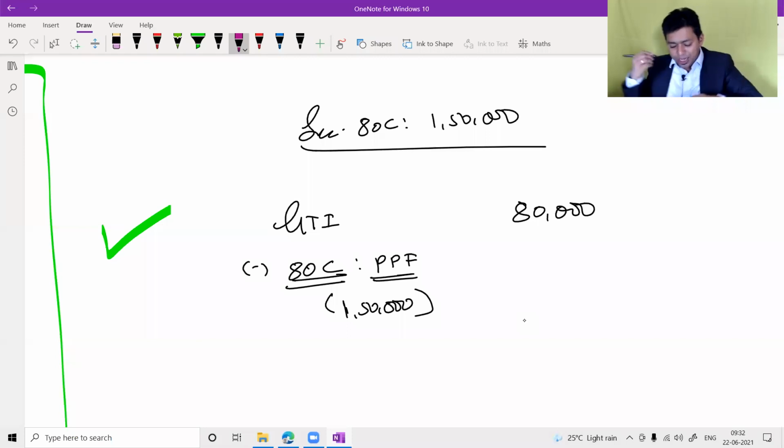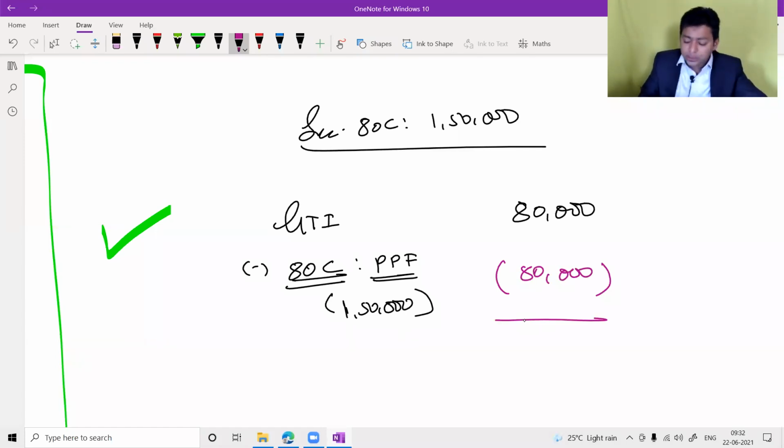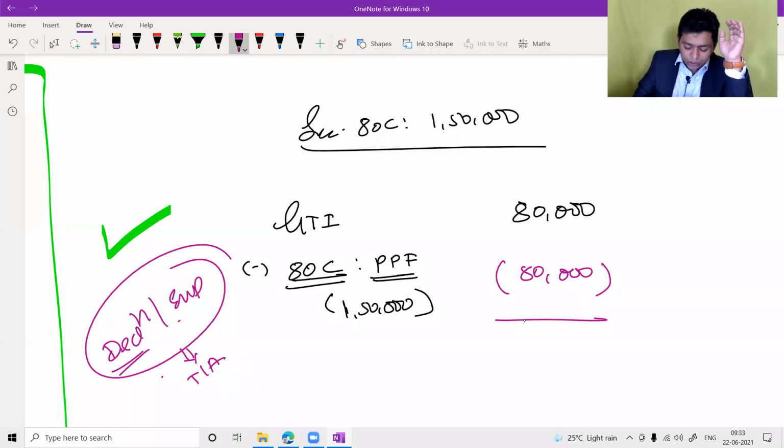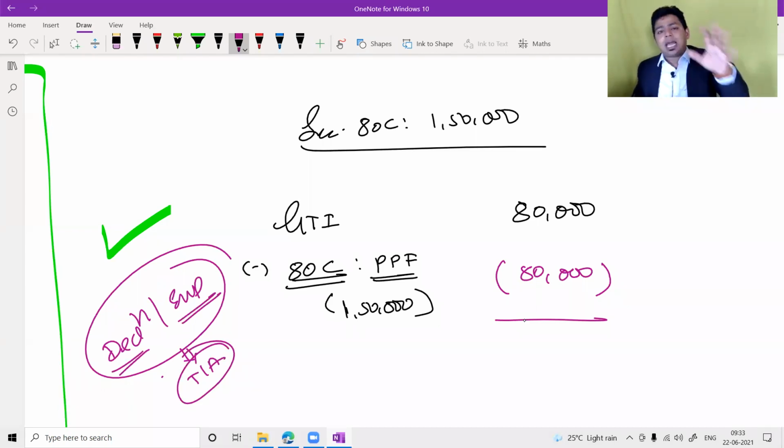Please tell me. I'm eligible for 1,50,000 because I have made contribution in PPF 1,50,000, but my GTI, because of set off and carry forward of losses, is only 80,000. How much maximum deduction I will get? Please tell me. 80,000. 80,000. Sir, 80,000. Why 80,000, sir? But I deposited 1,50,000. Maximum deduction is 1,50,000. But please understand, deductions or exemptions in income tax law will never exceed the taxable amount. Will never exceed.